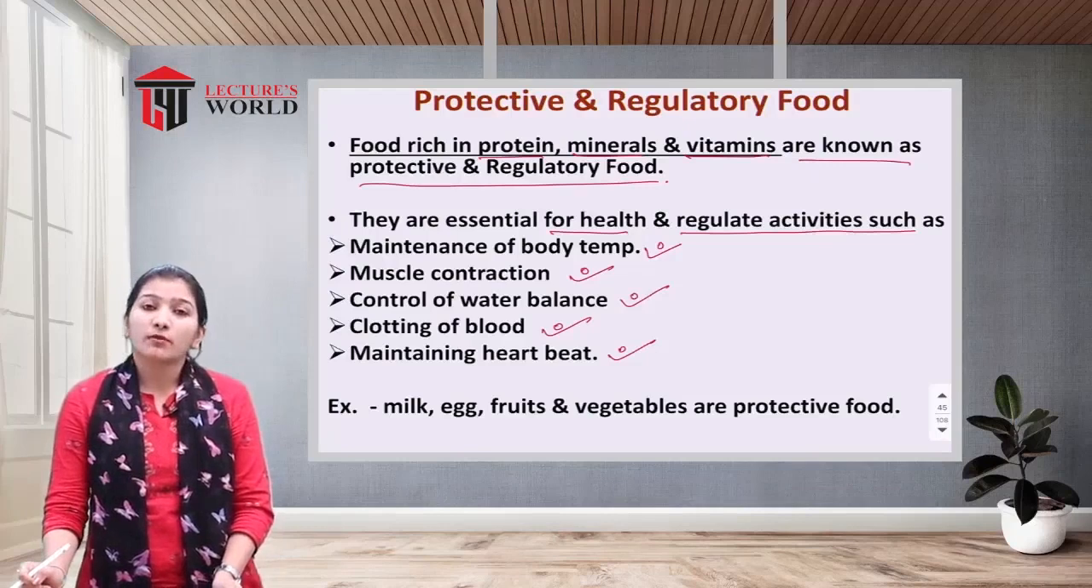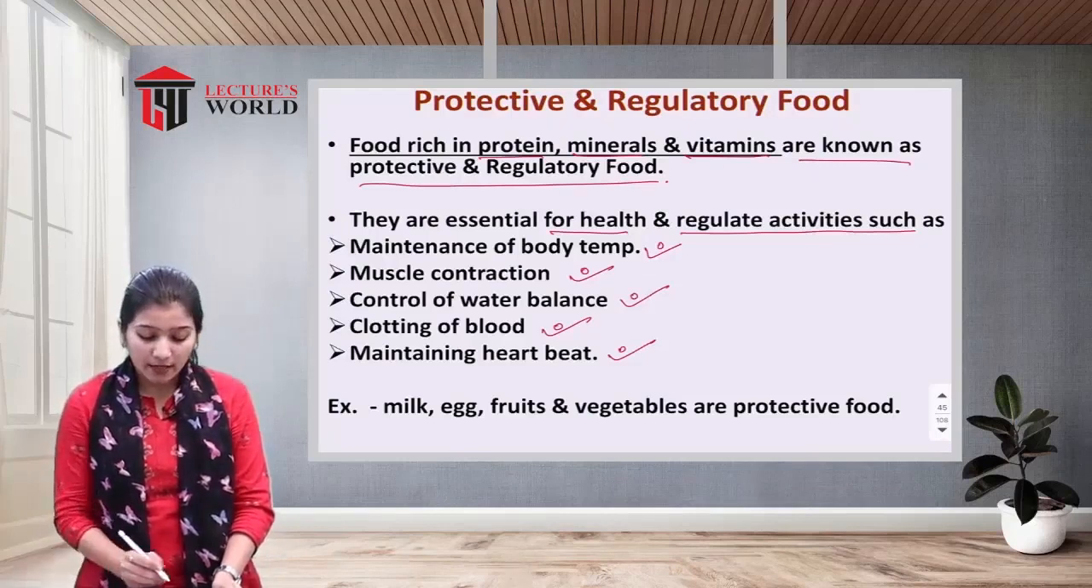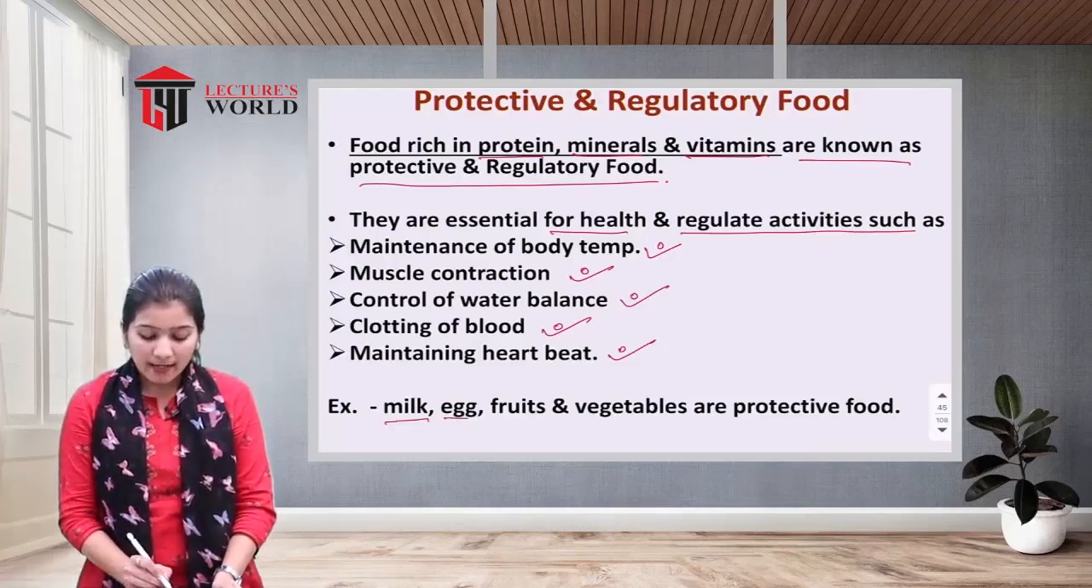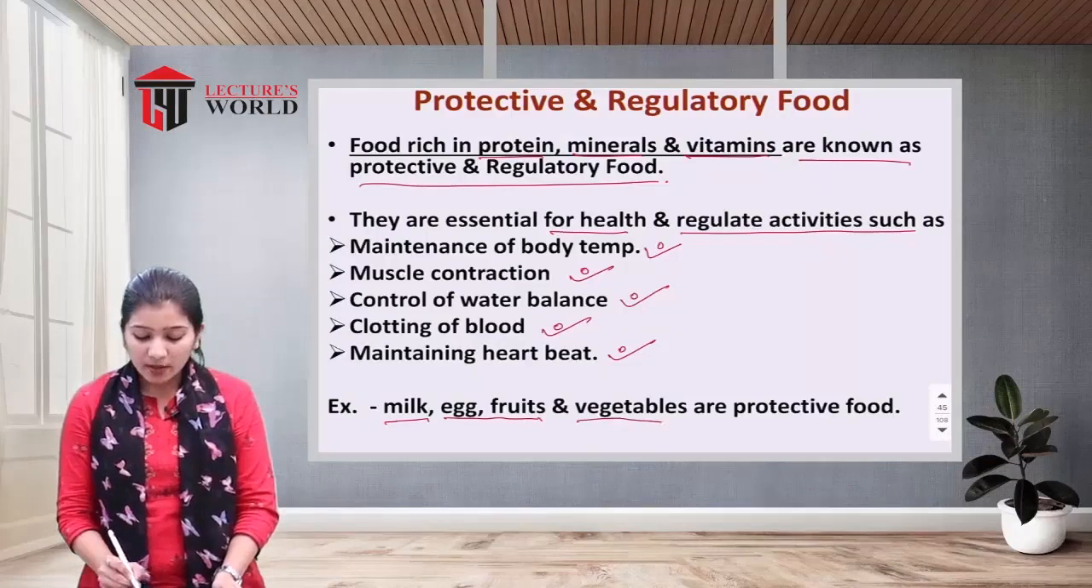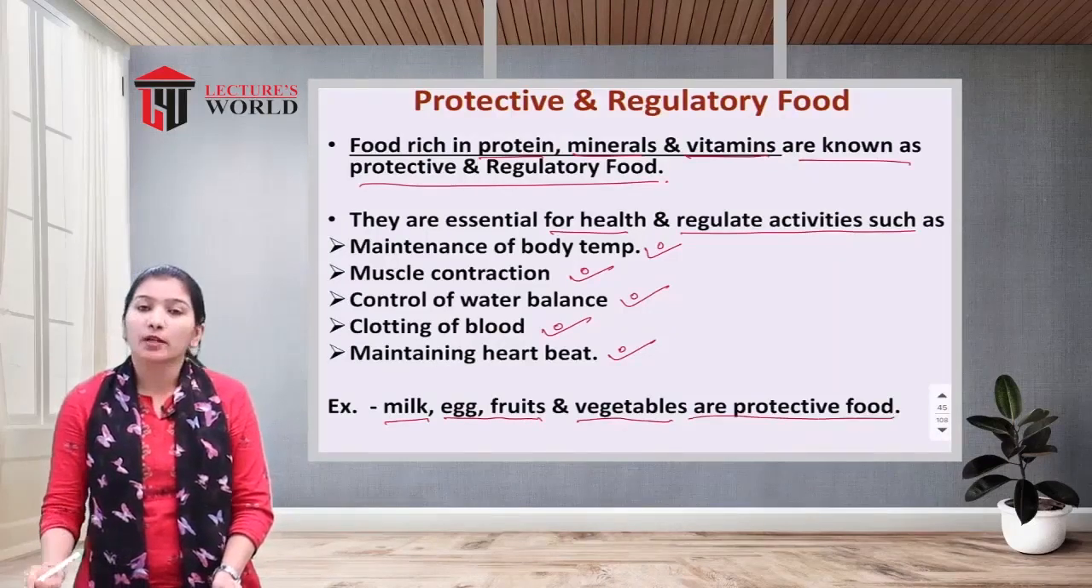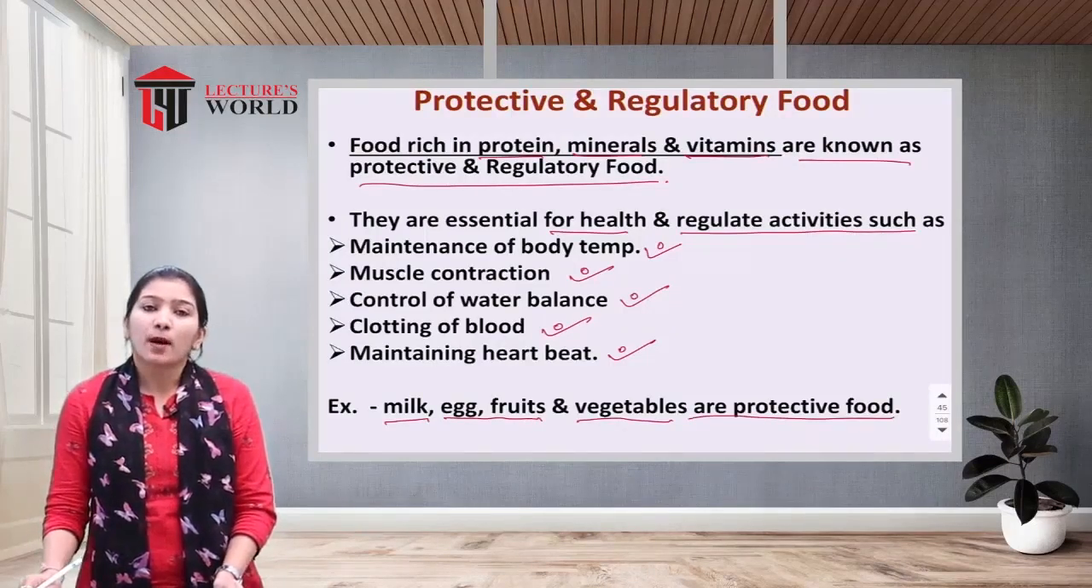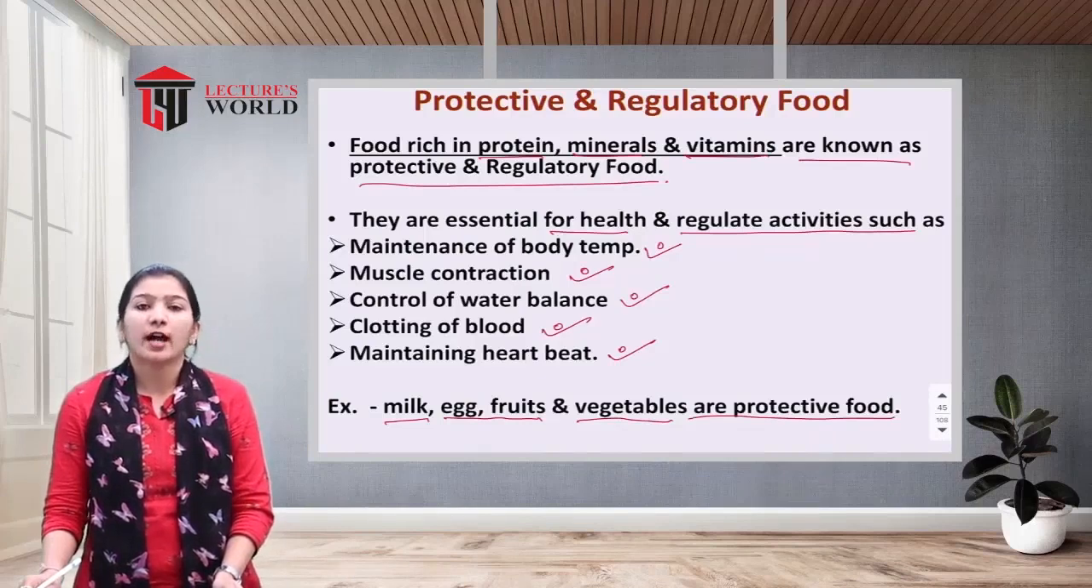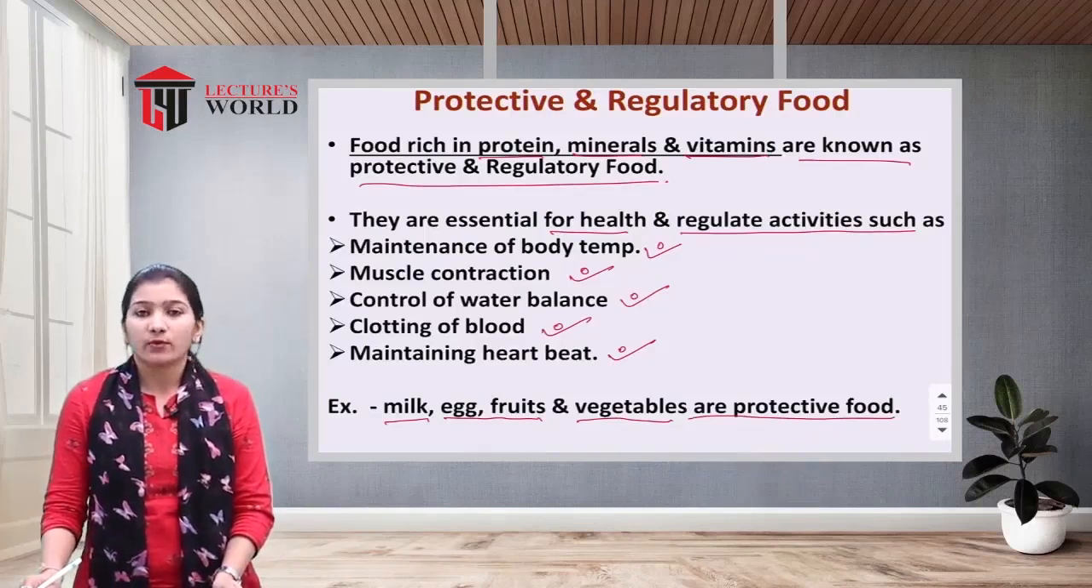Now the sources of vitamins and minerals. We get them from milk, eggs, fruits and vegetables, which are termed protective foods. The maximum amount of vitamins and minerals we get from fruits and vegetables.